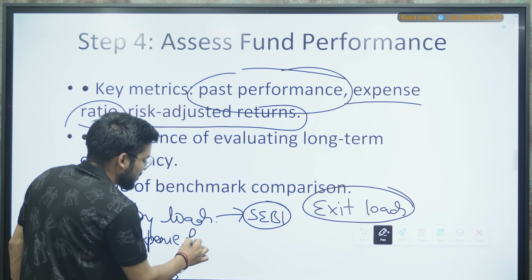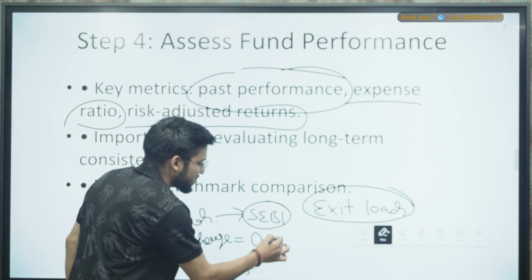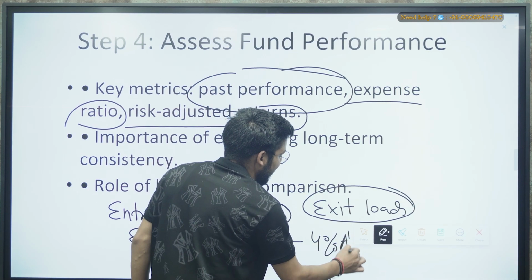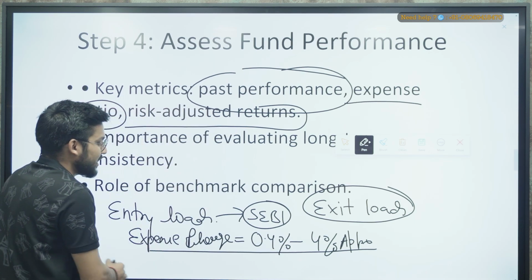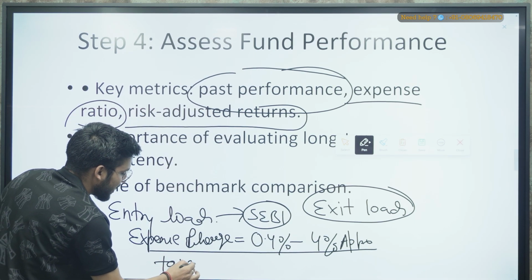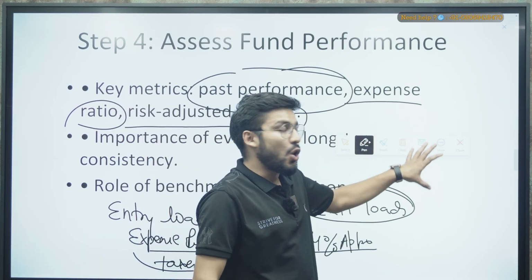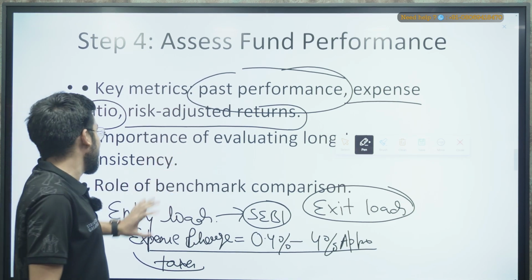These expense charges can vary from 0.4% to 4%, approximately. You can check it again, but it is approximately 4%. Then there are various taxes also, so these are also included. So whenever you are going for mutual funds, you should always be aware of these charges as well, right?